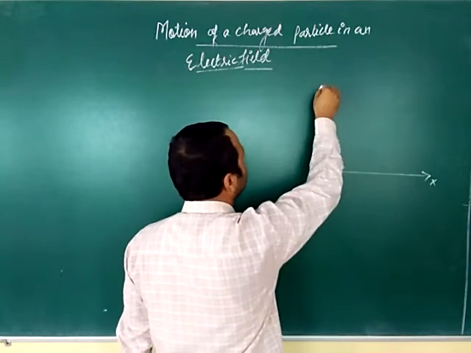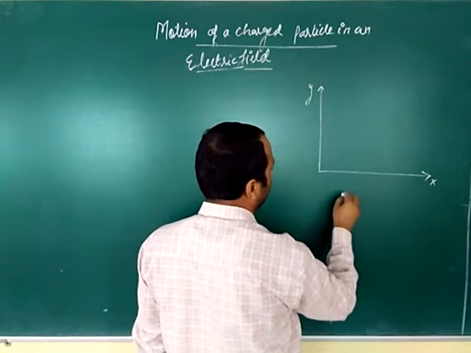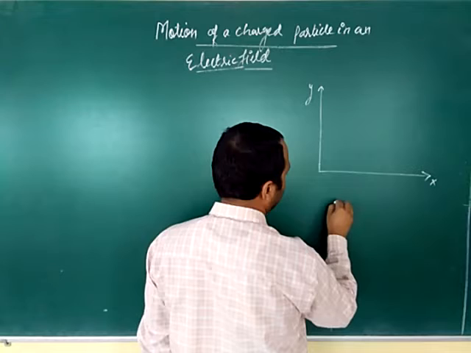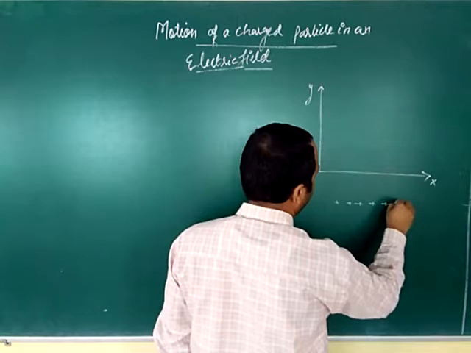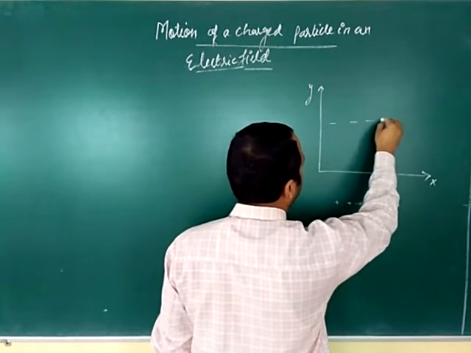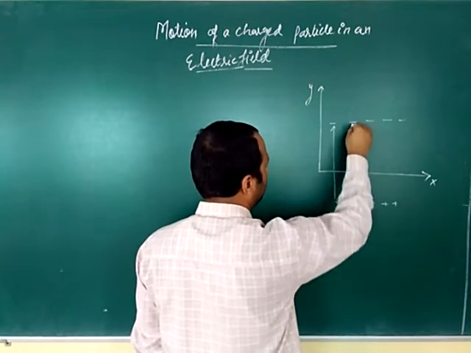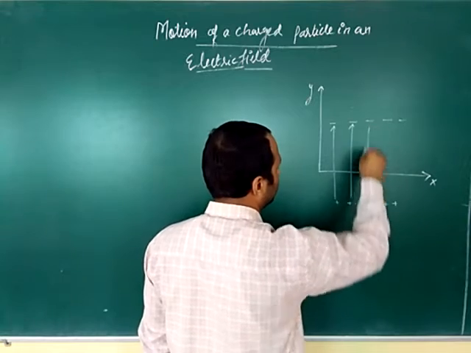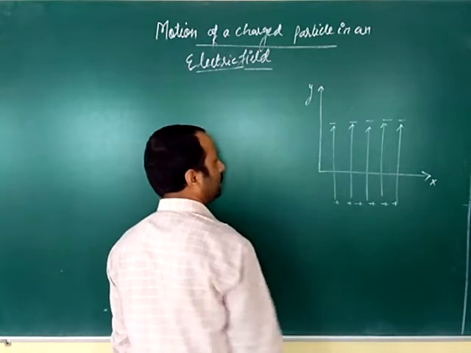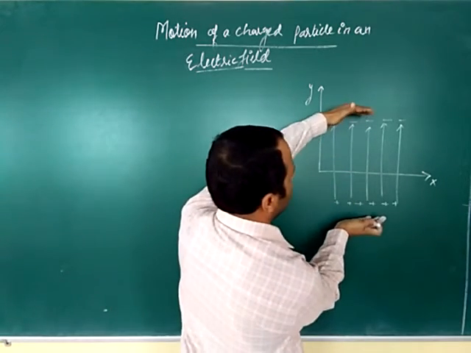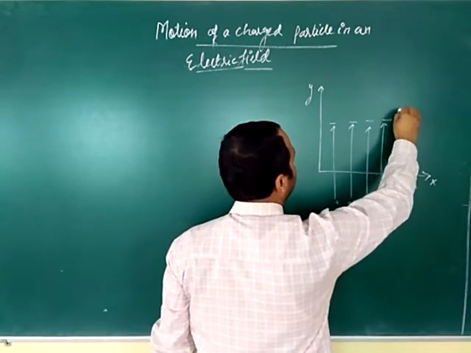This is your x-axis, this is your y-axis. And we have to apply the electric field. This is the electric field. The direction of the electric field is from positive to negative. This you know very well. So this is the direction of the electric field, or you can suppose that these are the plates, one positive plate and this is the negative plate. The electric field is in this direction.